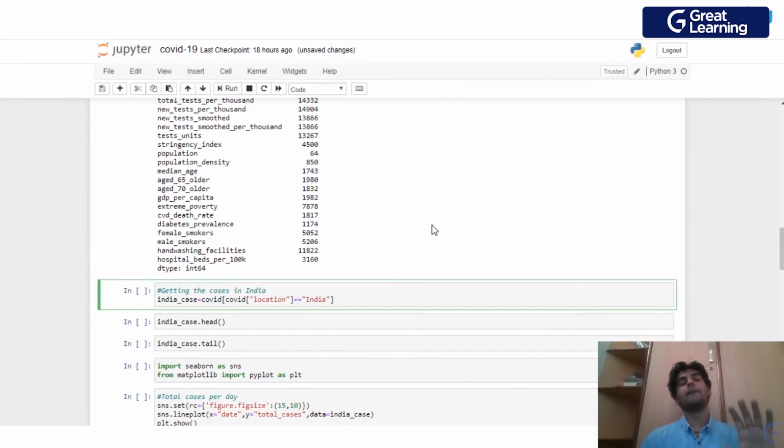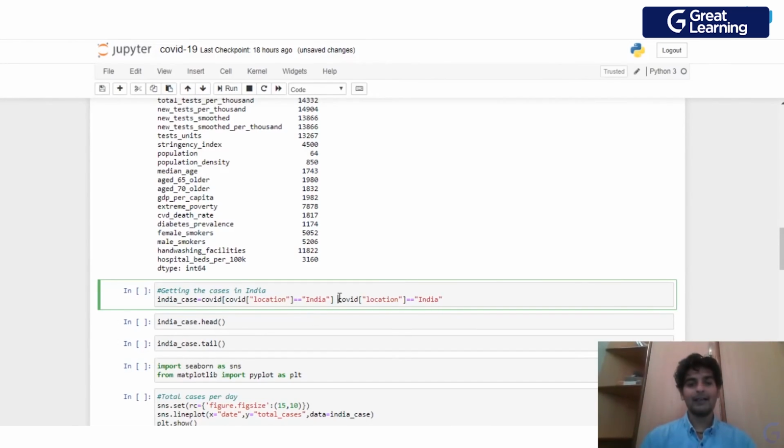Now what we'll do is, out of all of the countries which are present in this data set, we will go ahead and extract only those records where the location is India. Right? So let me explain this command to all of you guys who are new to pandas. So first we'll type in the name of the data frame, which is covid, and we'll give in square brackets inside this, and we'll give in the name of the column, which is location, and we'll give the condition. So the condition is the location needs to be equal to India. Let me just keep the I to be capital over here.